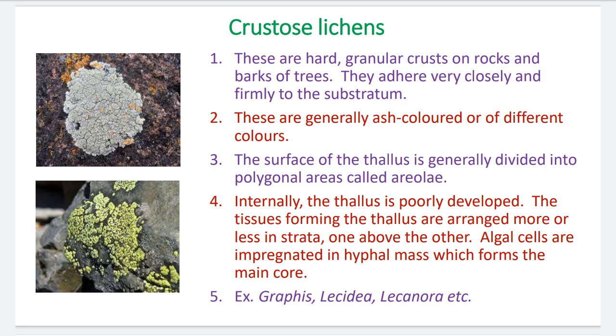The tissues forming the thallus are arranged more or less in strata, one above the other. The algal cells are impregnated in a hyphal mass, which forms the main core. The main internal organization of the crustose lichen is made by the intermingling of algae with the fungal partner or fungal hyphae.